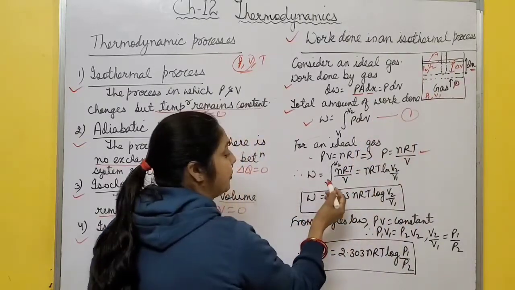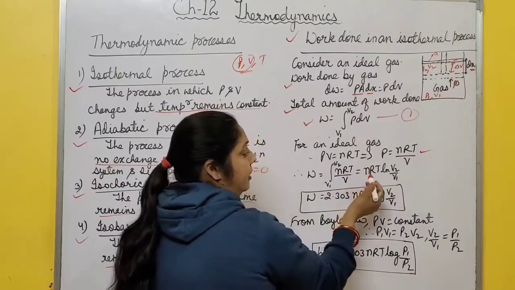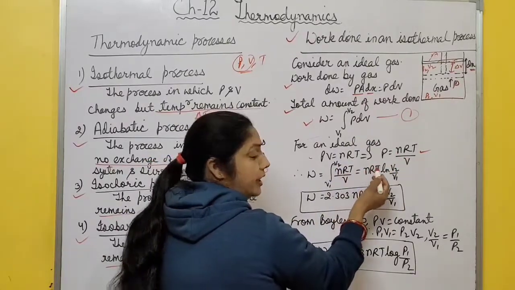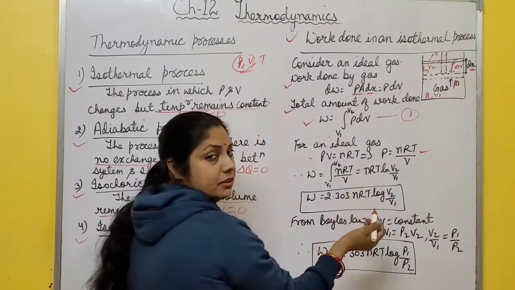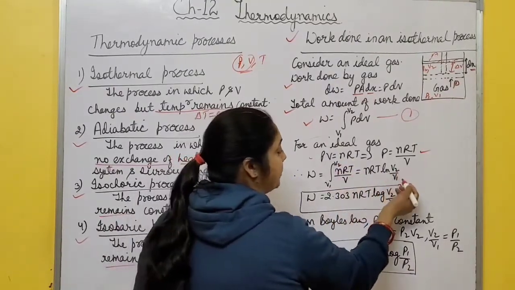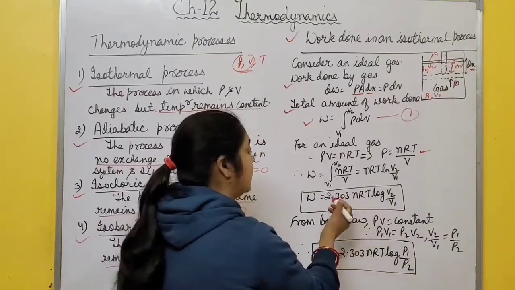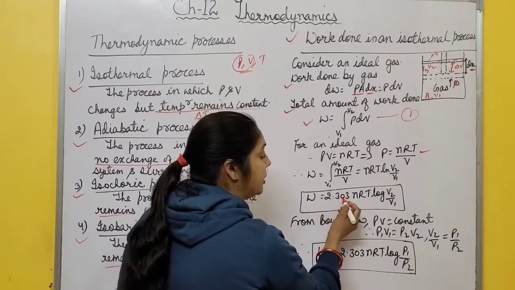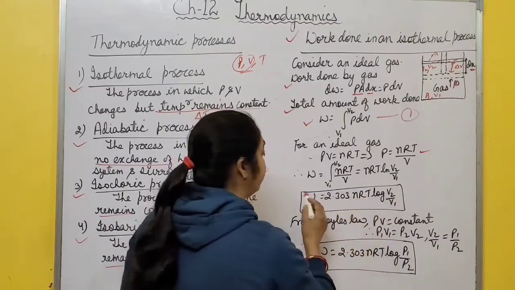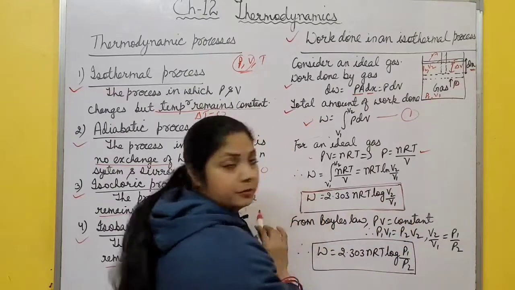Equation becomes W equal to integral from V1 to V2, in place of P, you write nRT by V. Then nRT is constant. You take it outside, integration of 1 by V is ln V, and upper limit minus lower limit. So ln V2 minus ln V1, and ln is what? 2.303 log. So the work done equal to 2.303 nRT log of V2 by V1. This is work done during isothermal process.